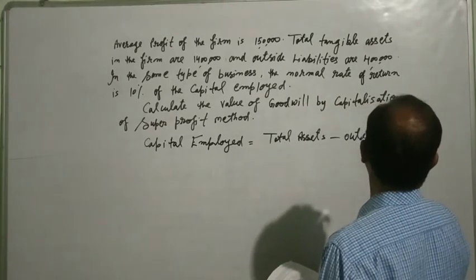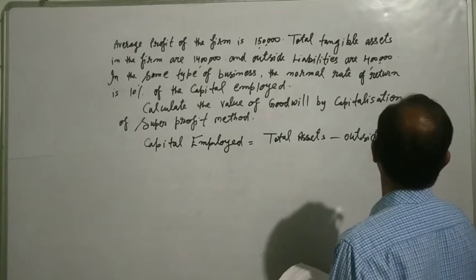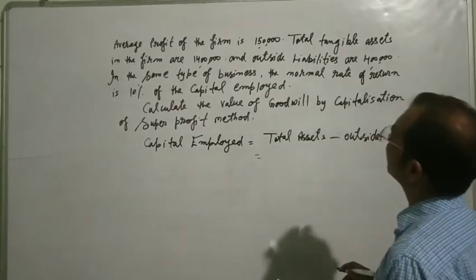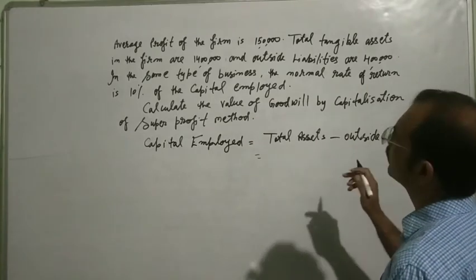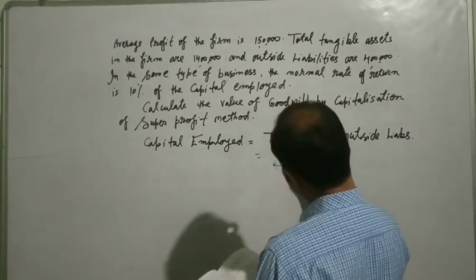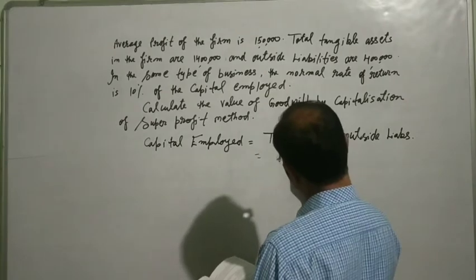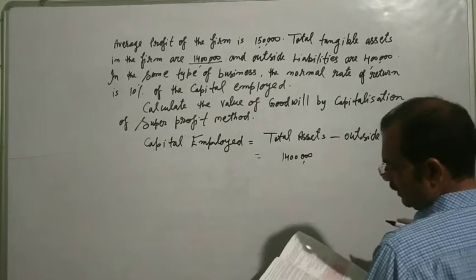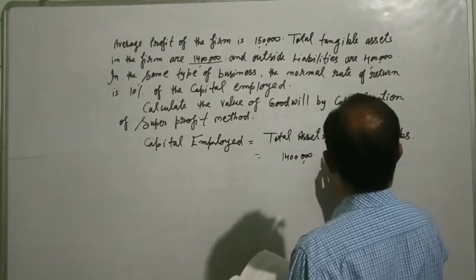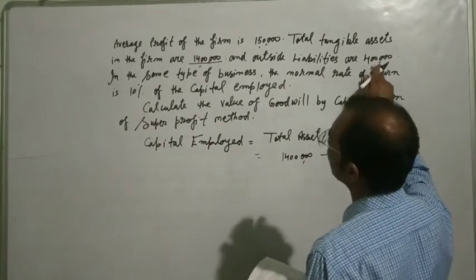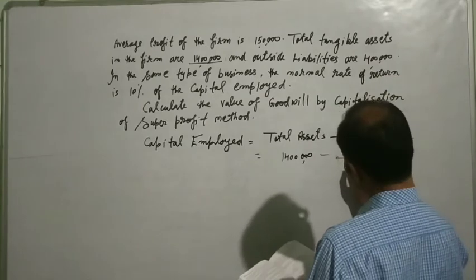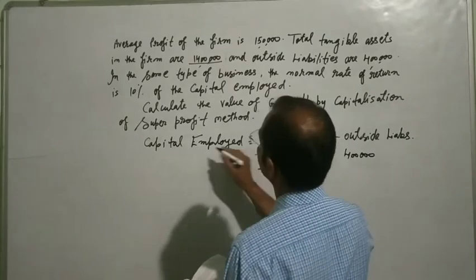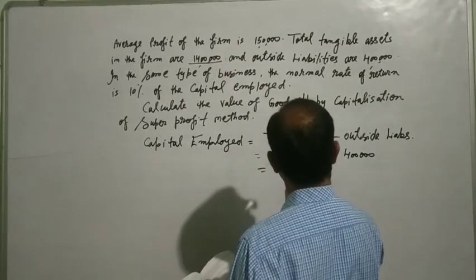We will use this formula. Total assets are given in our question as 14 lakh, and outside liability is 4 lakh. In this way we find the capital employed, 10 lakh.